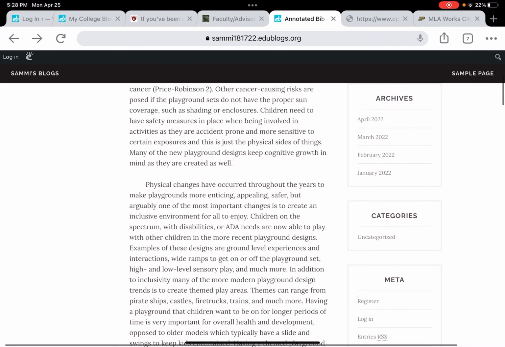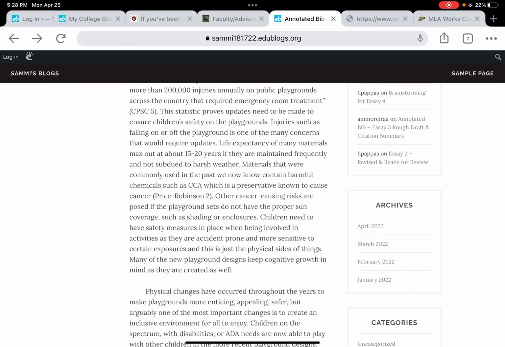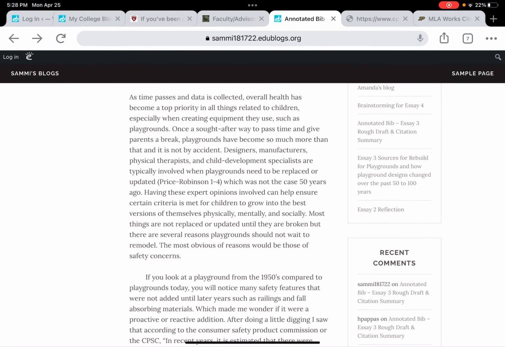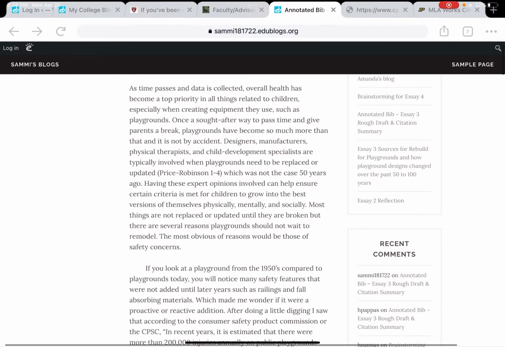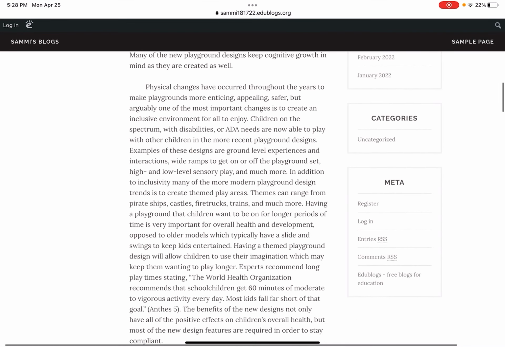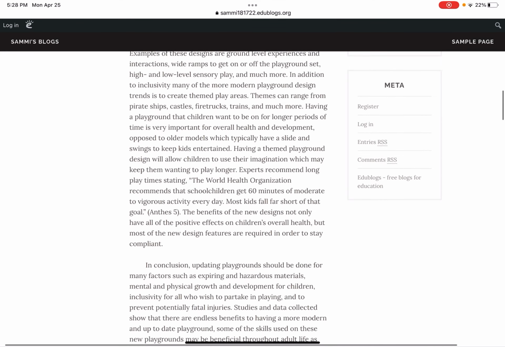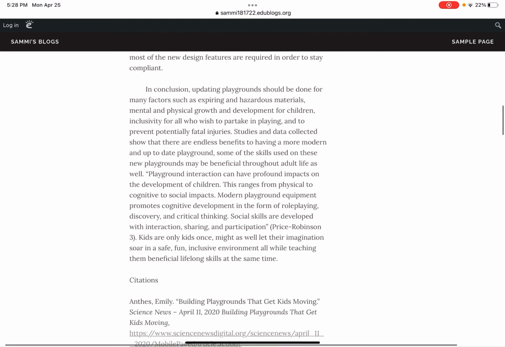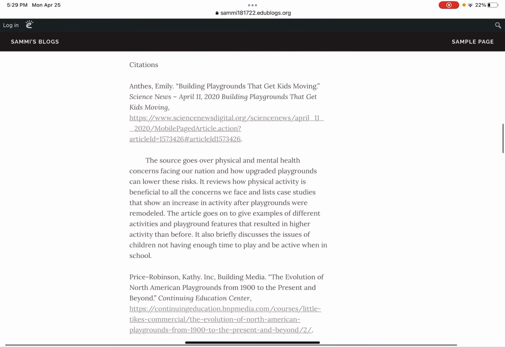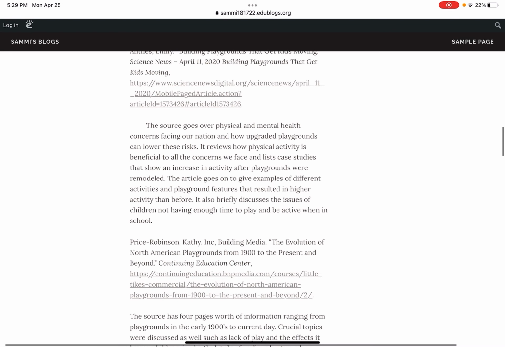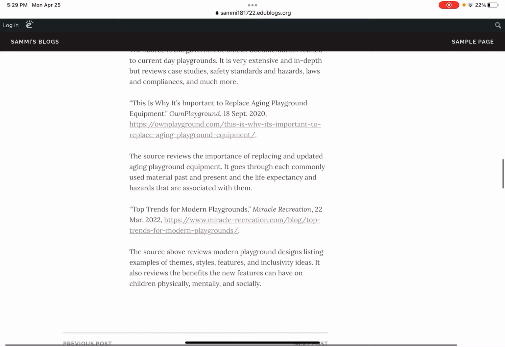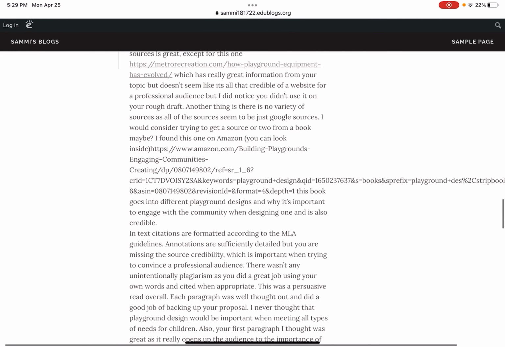That's another issue with this one. I don't know if you're going to put quotation marks around it as an article or treat it more like a book. It is fairly, I think it was 62 pages long. It is fairly long, so it's fine, I think, if you wanted to check and see how you're supposed to do pamphlets. Again, so many details. I don't have them all in my head. I don't expect students to have them all memorized either. But if you're going to do it as a booklet, as you do here, public playground safety, in the parentheses, not the CPCS. That's what I meant by the in-text citation.